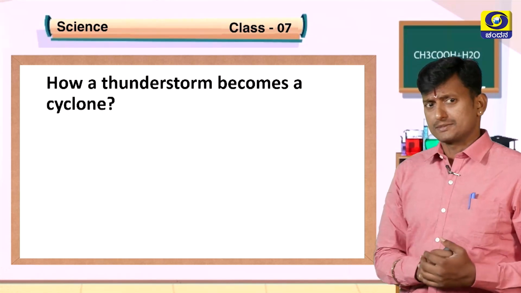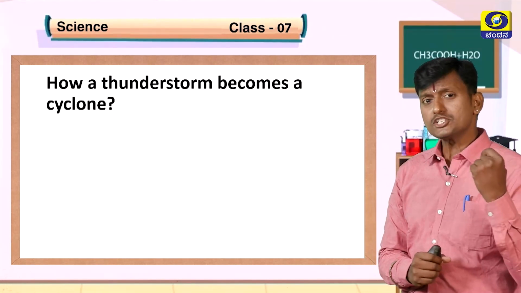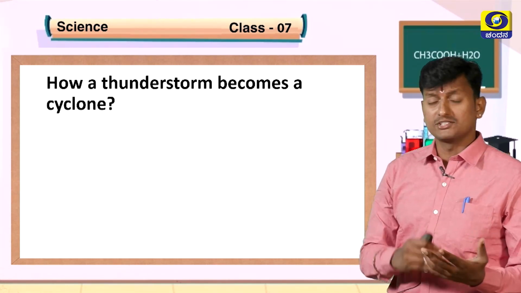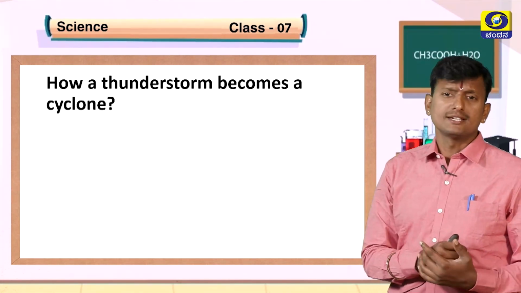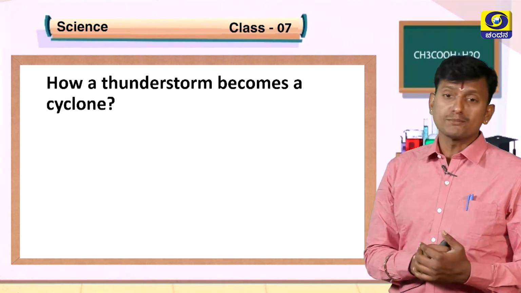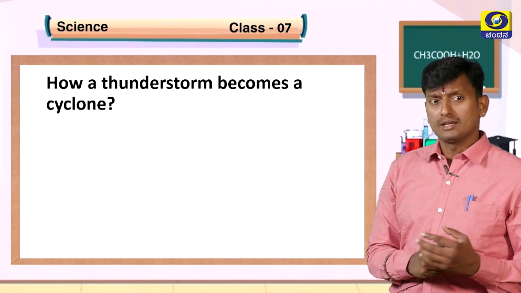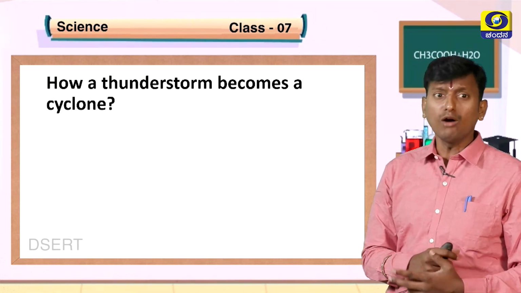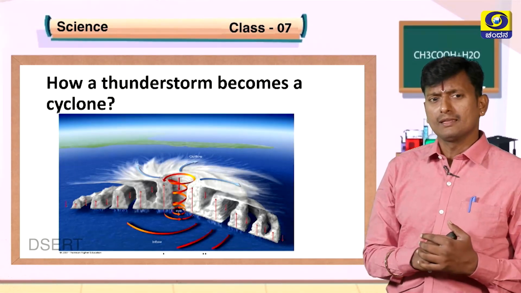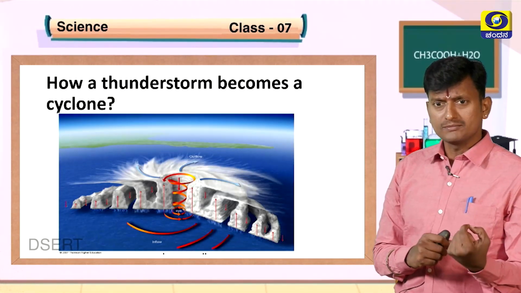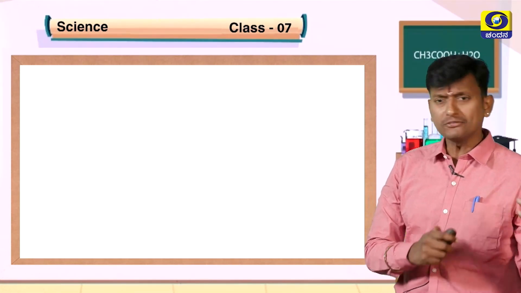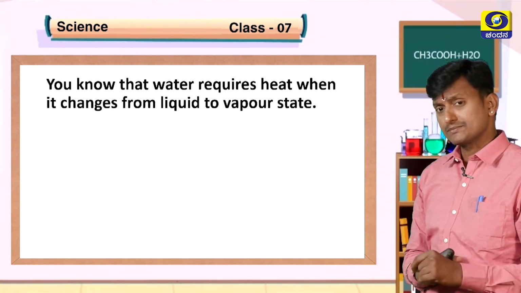The first thing is how a thunderstorm becomes a cyclone. In the previous class, we discussed how pressure is responsible for creating thunderstorms. Now, the question is how a thunderstorm becomes a cyclone. Say here, a thunderstorm is creating a cyclone. How is it happening? Before that, you know that